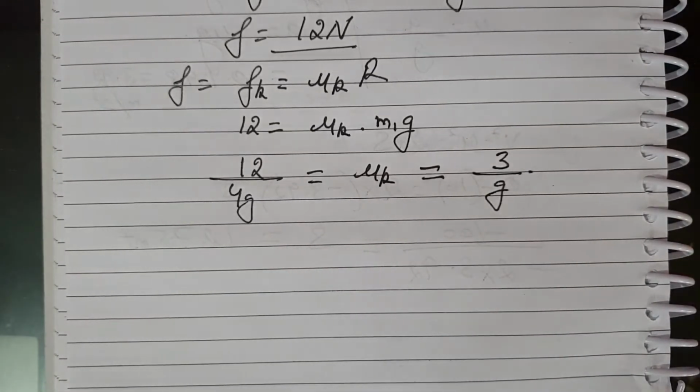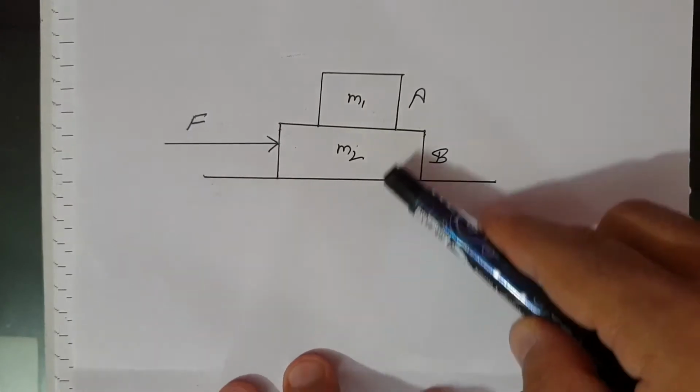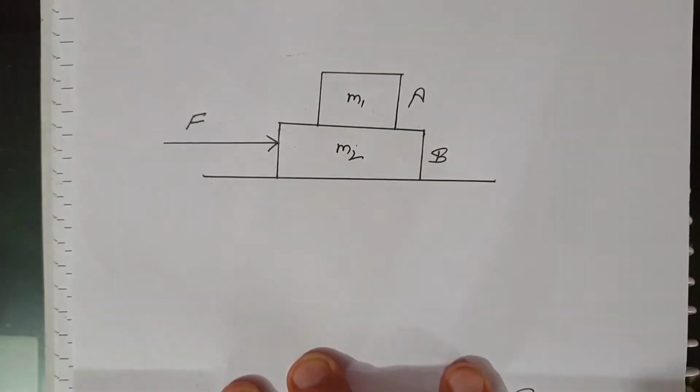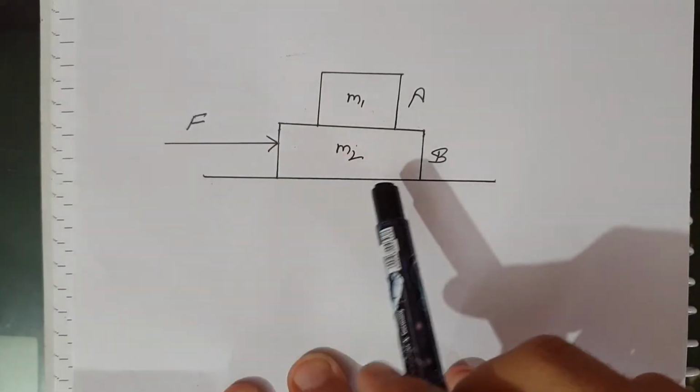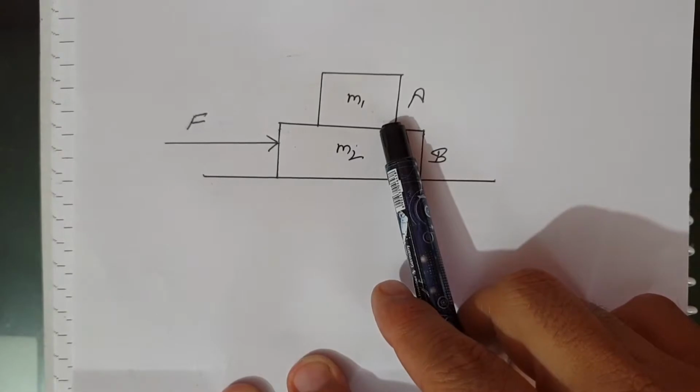Okay. Now as you can see, block B is on a smooth horizontal surface. Therefore, to move A and B together means this is a force, and they will move together because of the friction between these two surfaces.